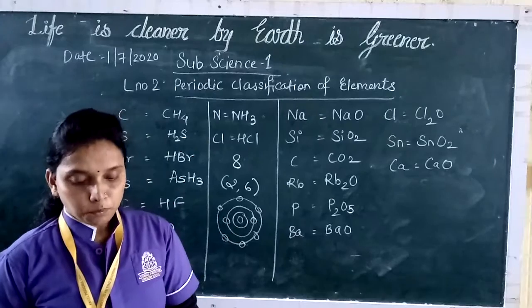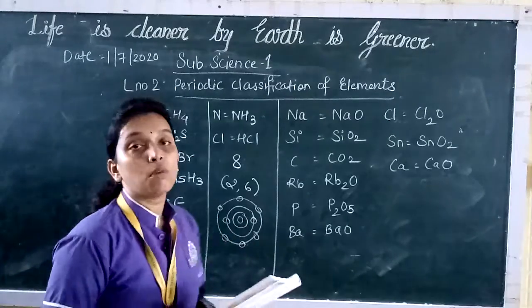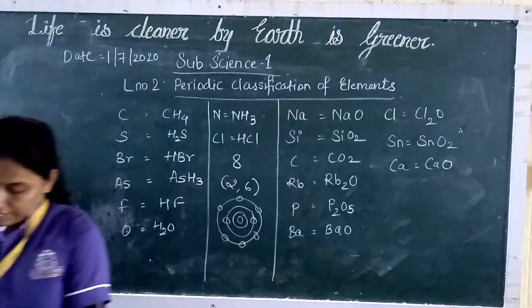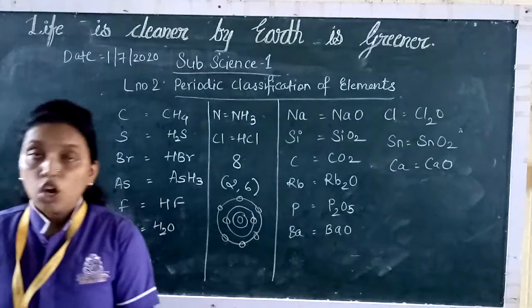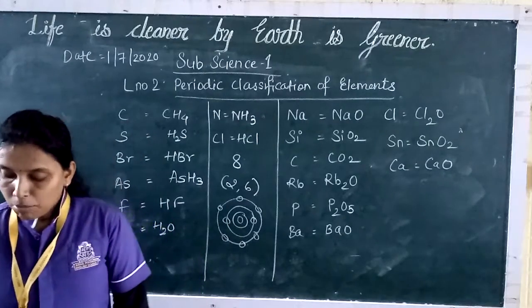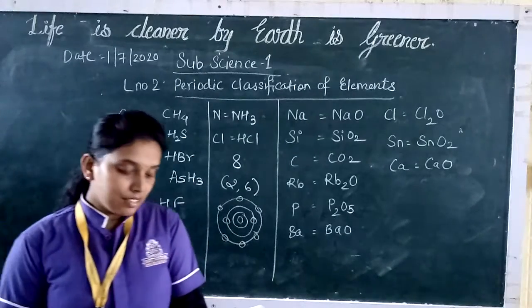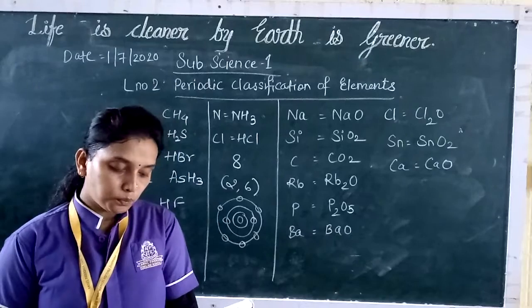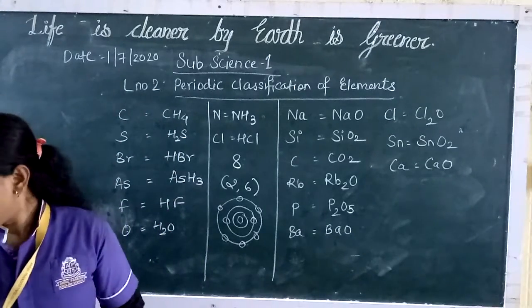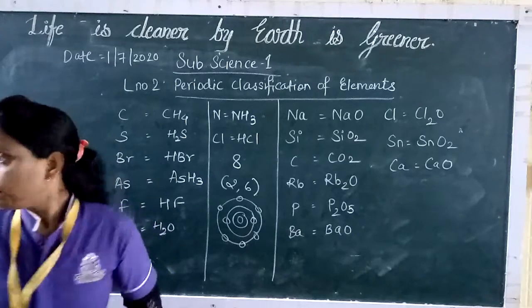Now we'll see the structure of the modern periodic table. As you can see on page number 23, the modern periodic table contains 7 horizontal periods.